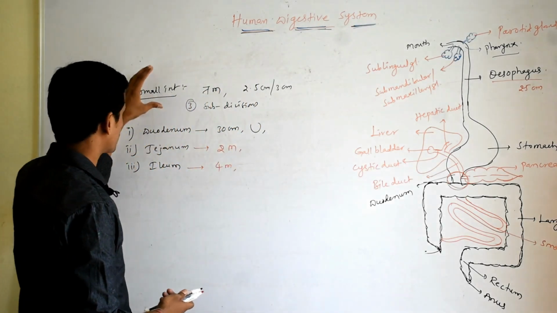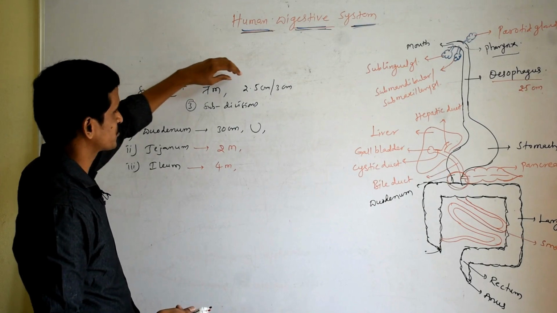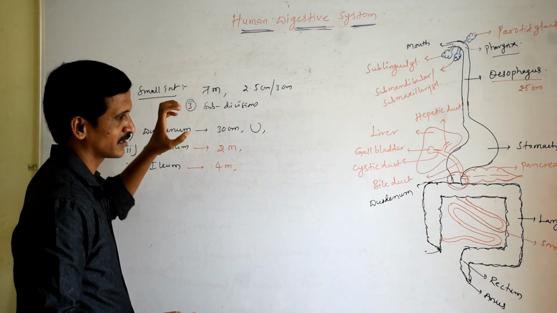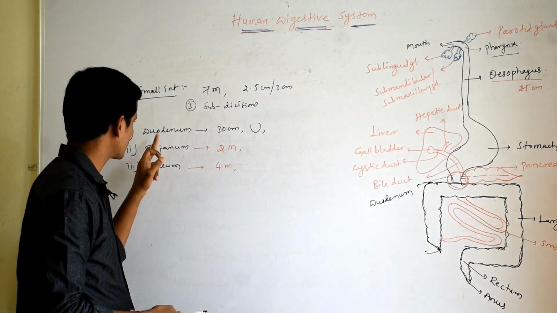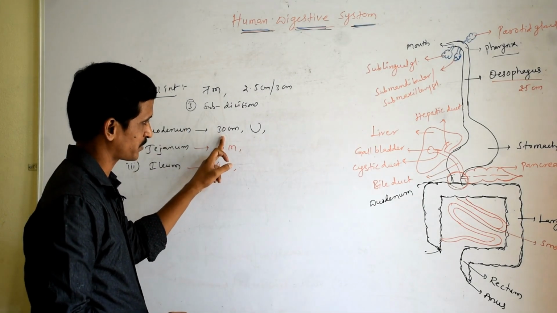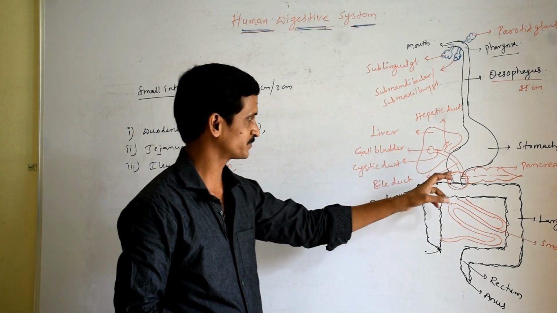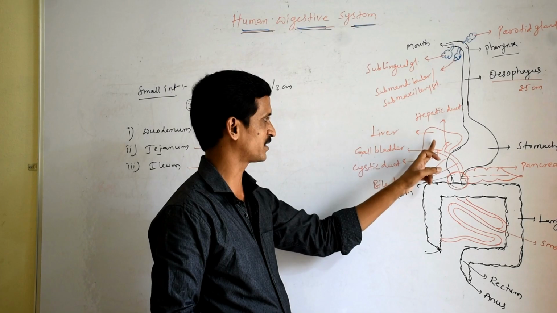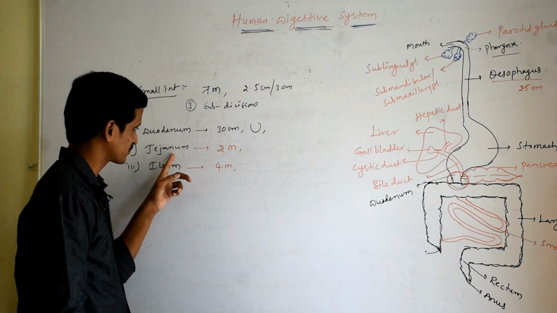So the small intestine length is around 7 meters and its diameter is 2.5 to 3 centimeters, and this is the seat of maximum digestion and absorption, subdivided into 3 parts: duodenum, jejunum and ileum. Duodenum is the first part, approximately 30 centimeters in length, a U-shaped structure, where the pancreatic juice from the pancreas and bile juice from the liver open.